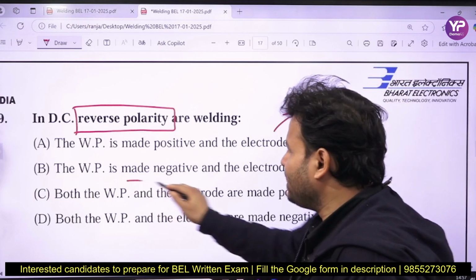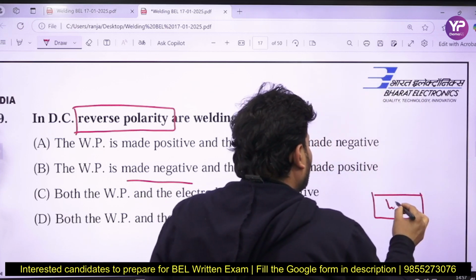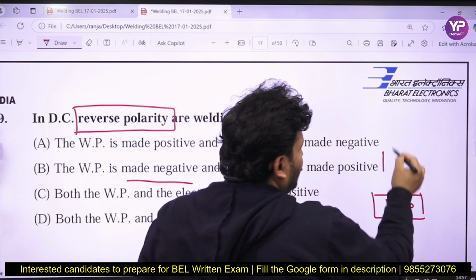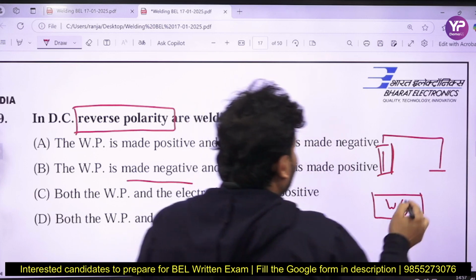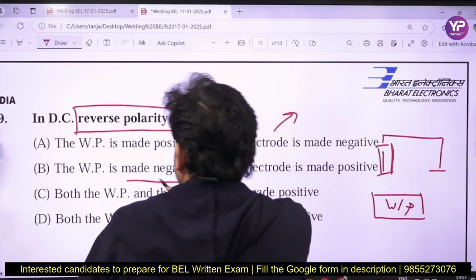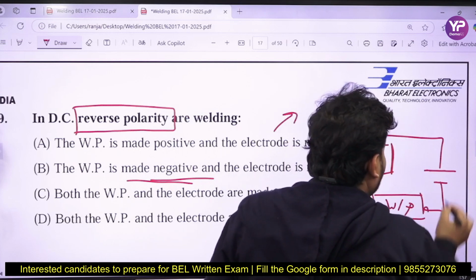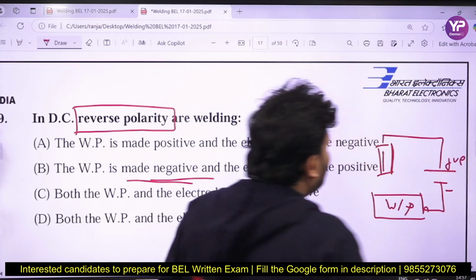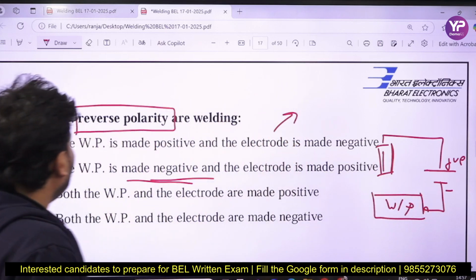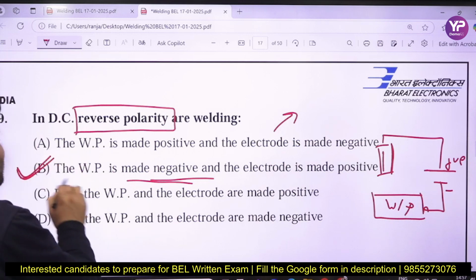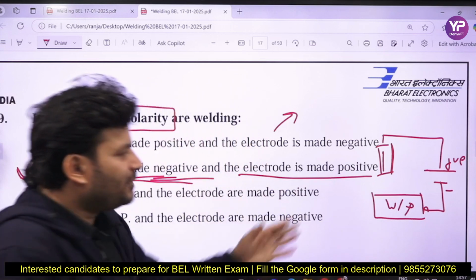The workpiece is made negative and electrode is positive. Suppose this is your workpiece, and this is your electrode. If you talk about negative, the workpiece is made negative, and here this is negative, this one is positive. So when the workpiece is made negative and the electrode is made positive, then it is called reverse polarity. Then the correct answer will be B for Bombay. The workpiece is made negative and electrode is made positive is the right answer.